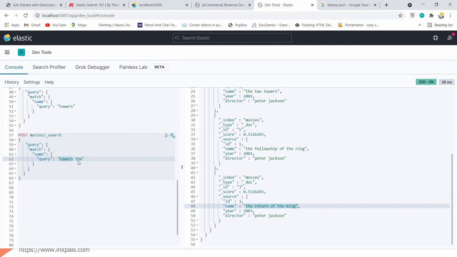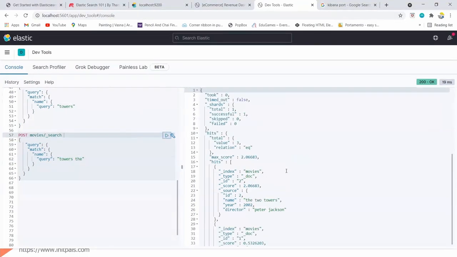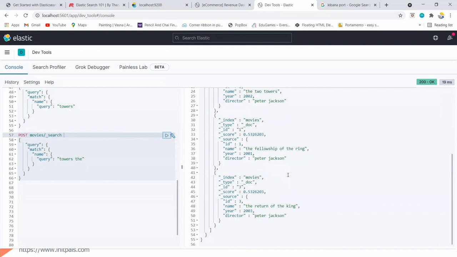It takes towers and returns the documents wherever we have the text towers, and likewise it is taking the. So this is not an exact search. This is kind of a matching search. This is one way of searching data.